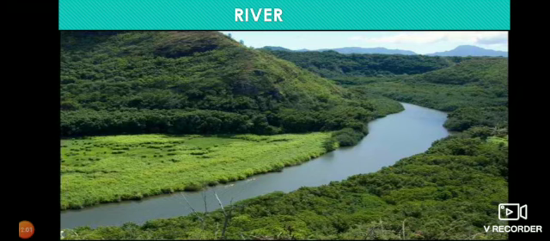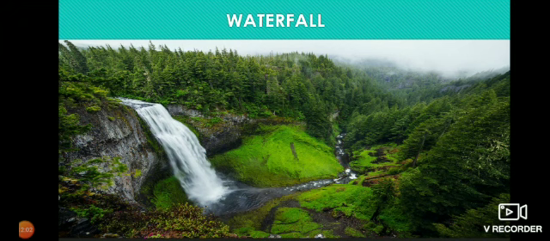Next, we move to another landform. What are you seeing here, children? Yes, you know it is a waterfall. How can you define a waterfall? A waterfall is a place where water flows over a vertical drop in the course of a stream or river.